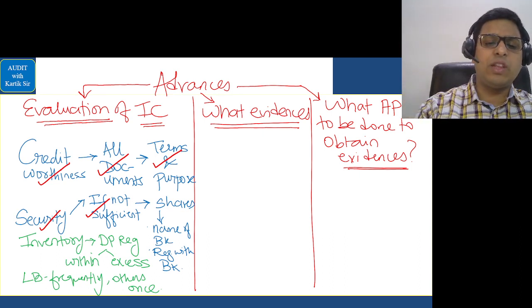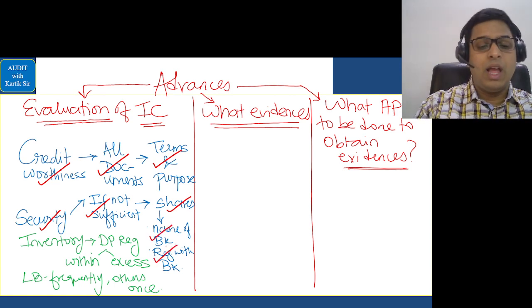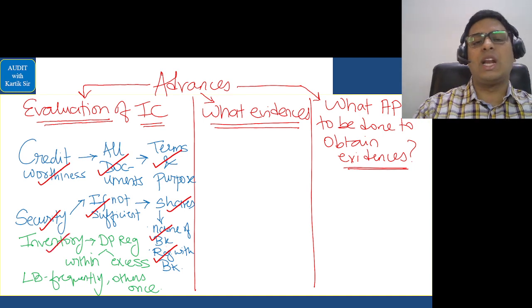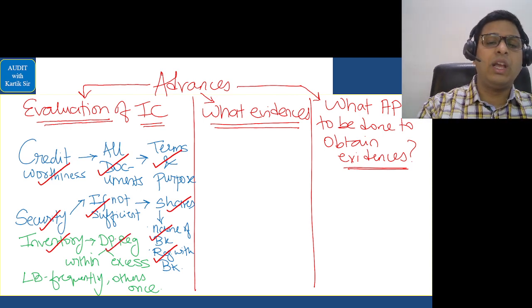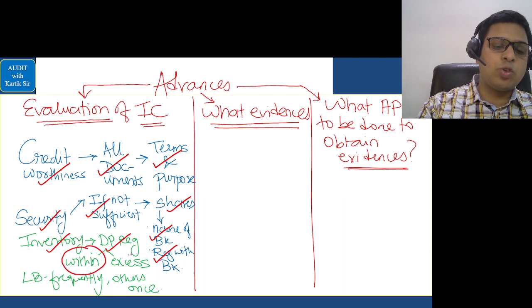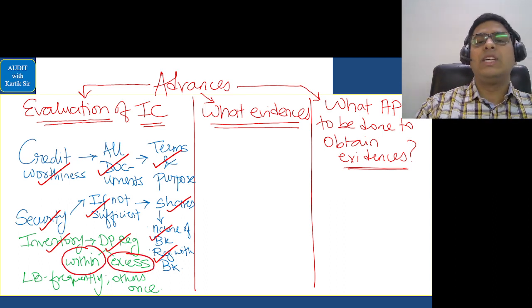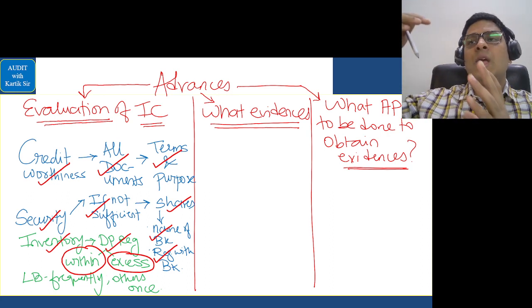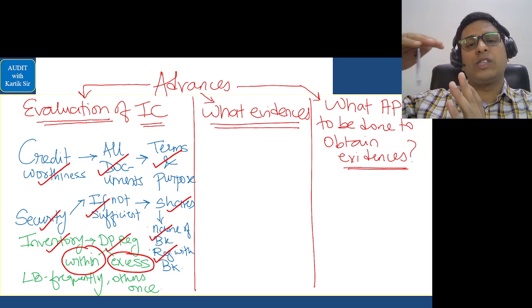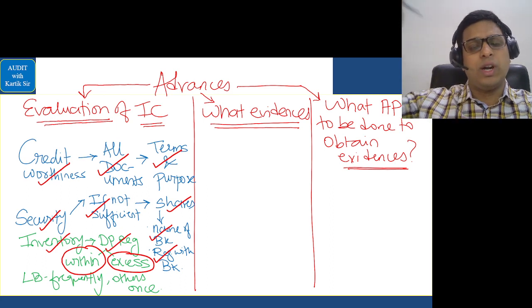Additional security, if it is in the form of shares or any other security, we should see whether it is in the name of the bank and whether it is registered with the bank. Next, if inventory is given as security in relation to the overdraft facility or cash credit facility the bank is giving, then you should check the drawing power register, whether it is within the limit and not in excess of the limit. Suppose it is in excess of the limit, you will inform the controlling authority, that is the person handling the matter in the bank. He has to inform his senior, that is the controlling authority.